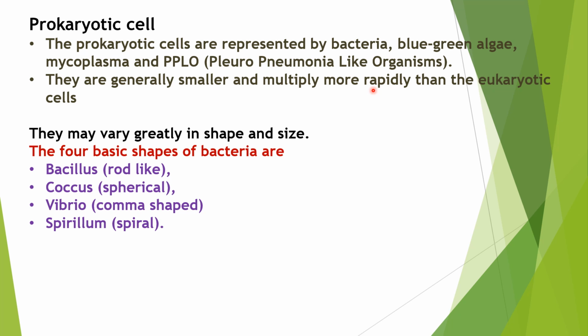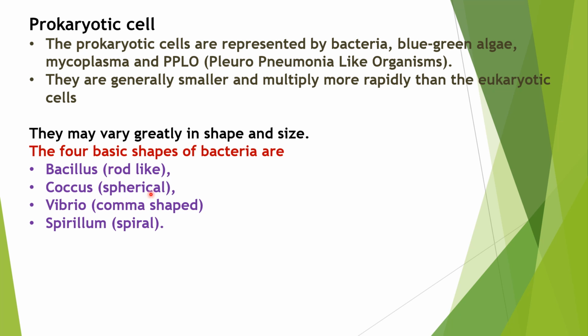Actually, these bacteria or prokaryotes also exhibit different types of shapes. There are majorly four different types of shape. For example, bacillus. Bacillus means if the bacterium exhibits a rod-like shape, then we call such a bacterium a bacillus. For example, we see lactobacillus bacteria, which can be used to convert milk into curd.